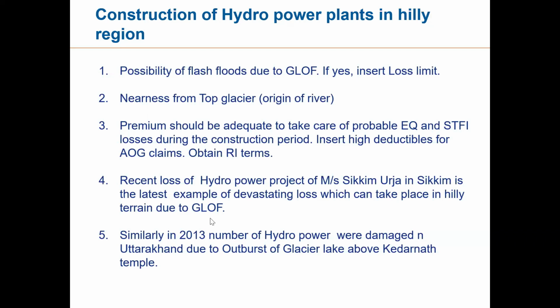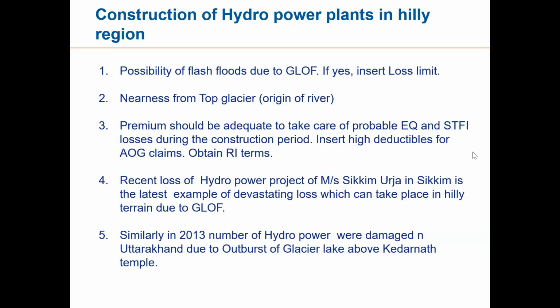Because of that, the insurance company is inserting a loss limit of 500 crores. The insured is not agreeing. He says my loss is due to flash flood, so 100% loss is payable. 99% this matter is going to court, and there will be a long legal battle, because no reinsurance company would agree to pay a 10,000 crore loss in this particular case. Let us see what the court is going to decide.